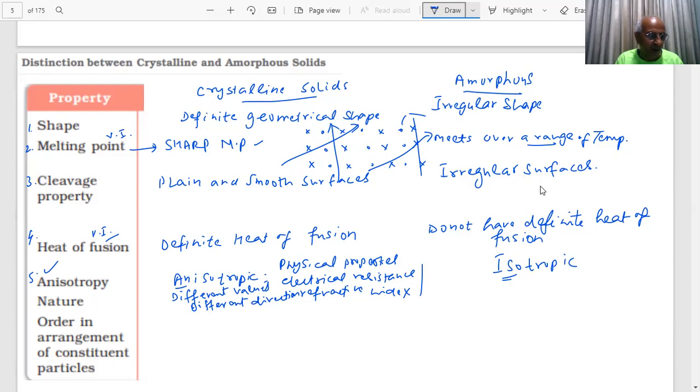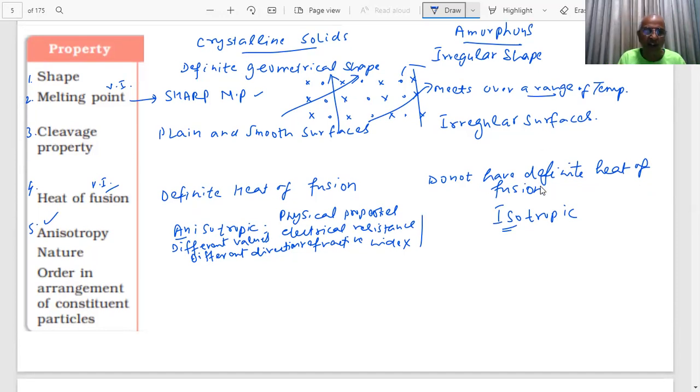The reason is there is no regular pattern in the case of amorphous solids. We have already told you. So you can move in different directions. There is no regular arrangement in any direction, students. Therefore, you will experience that their physical properties remain the same in different directions. Which physical properties am I talking about, students? Refractive index, electrical resistance, etc.